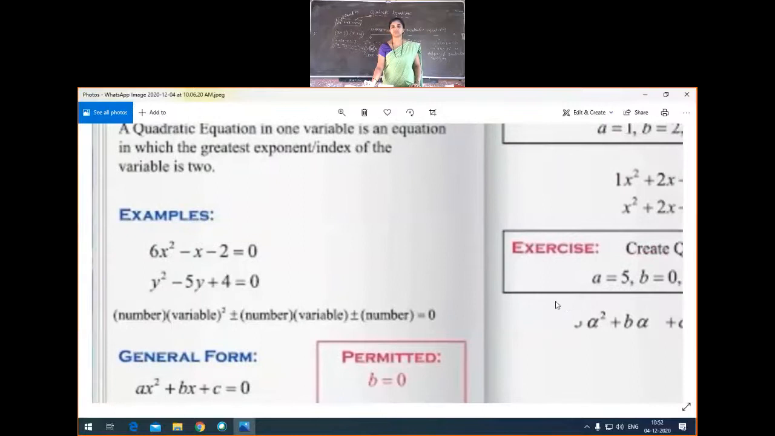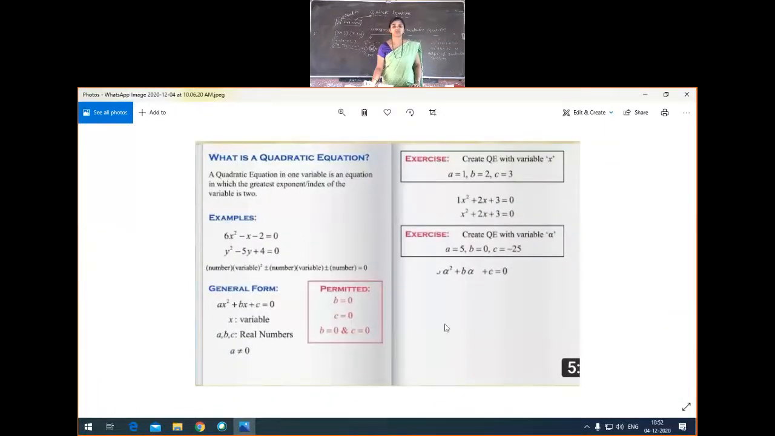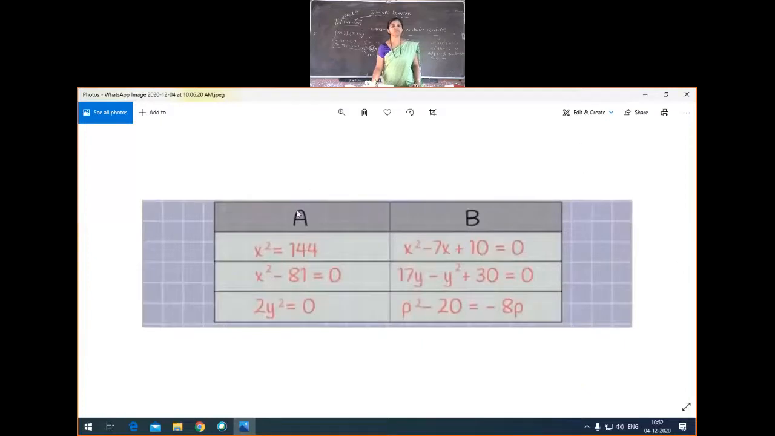I took this page just for revision's sake. So next we have this one: classification of quadratic equations, here A and here B. Just observe the A column. x square is equal to 144, in the sense x square minus 144 is equal to 0. x square minus 81 is equal to 0. Then 2y square is equal to 0. Observe the second column. x square minus 7x plus 10 is equal to 0. Then 17y minus y square plus 30 is equal to 0. Then p square minus 20 is equal to minus 8p.